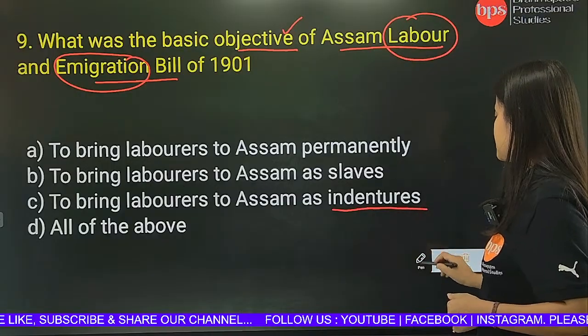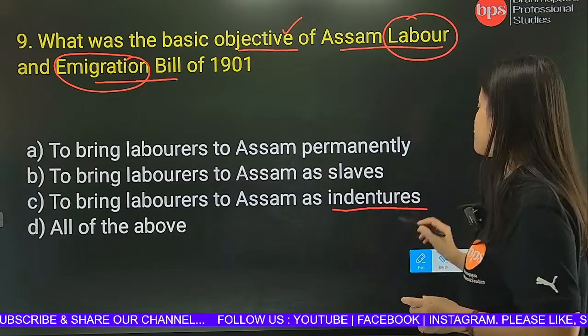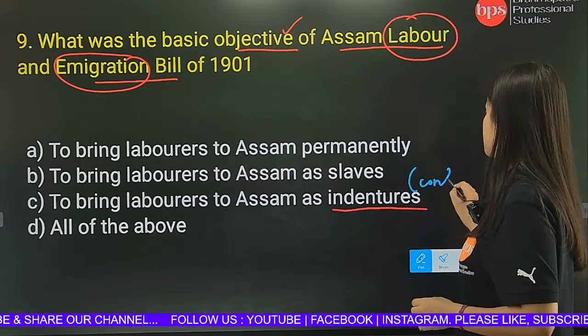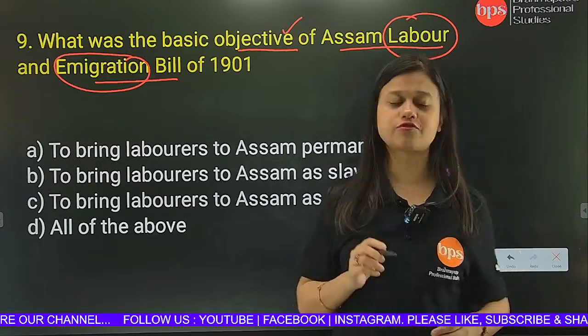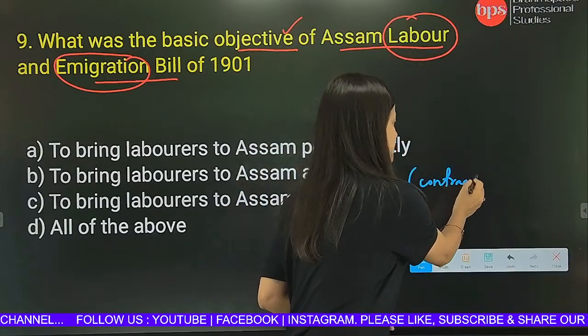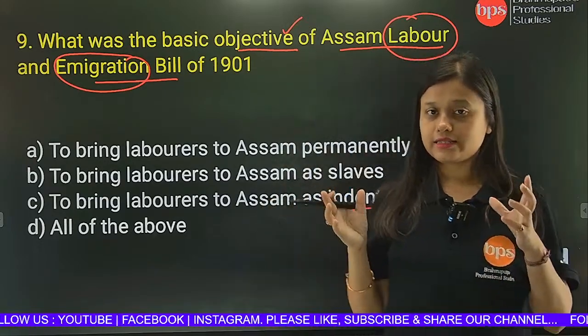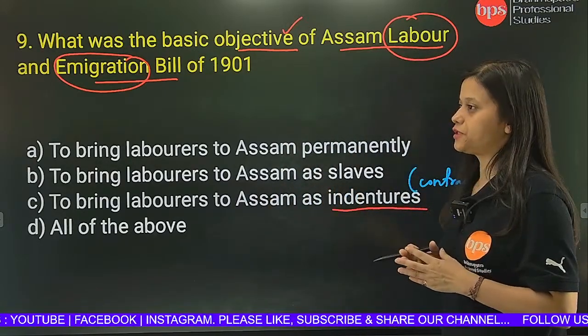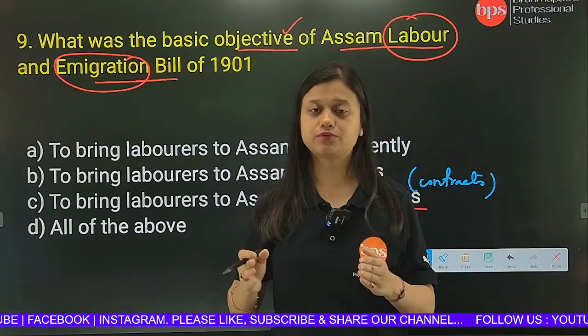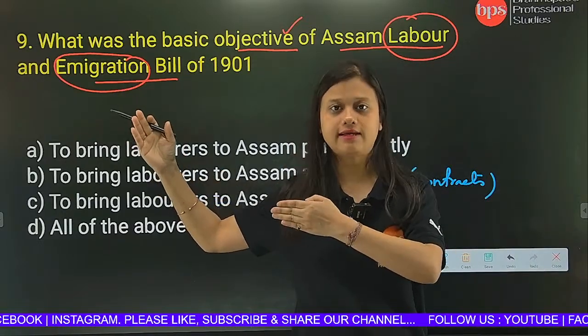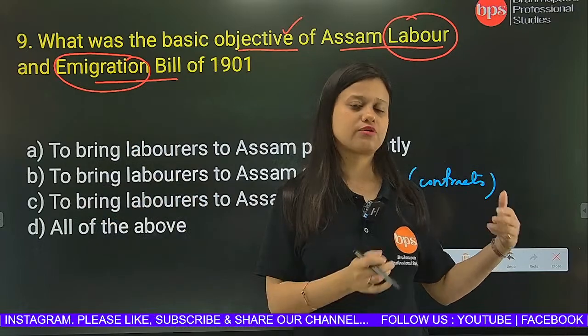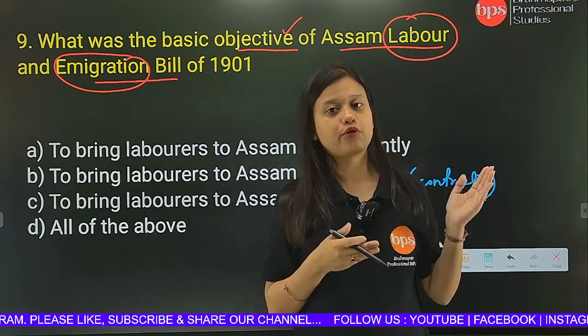Now what is indenture? Indenture means a system of contracts. Now this particular labour bill, what it did, in the tea industry which was established by the Britishers, those tea industries were established in very hilly areas, and the communication was very bad at that point of time.